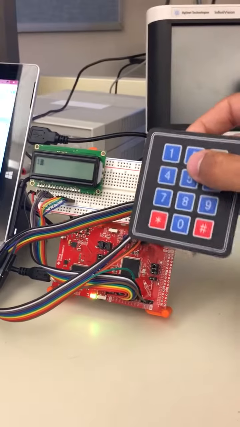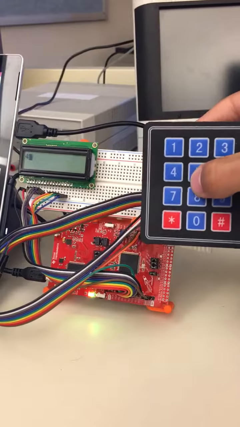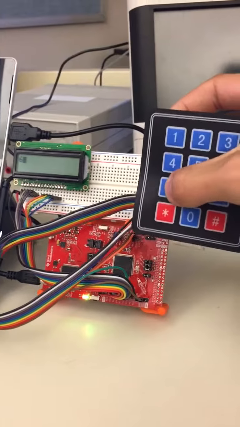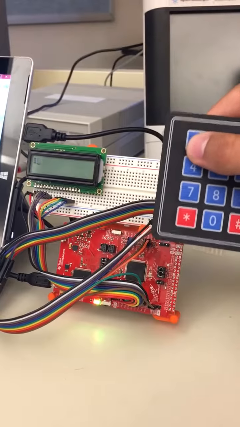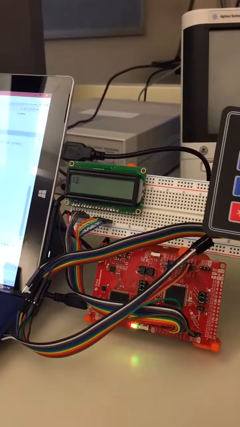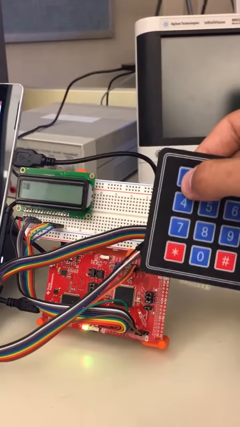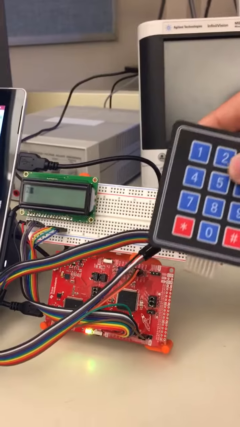So there's 1, 2, 3, 4, 5, 6, 7, 8, 9, and then 1 again. And if you notice, the character persists until we press a new button, and whether we hold it doesn't matter. If we hold down, it will always just be 2.